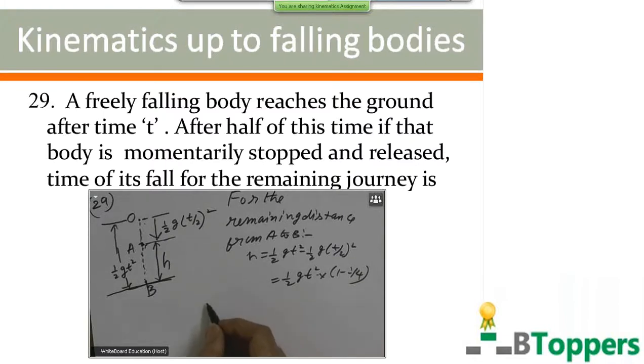So if a body falls freely under gravity from height h above the ground, the time taken to reach the ground is root of 2h by g.